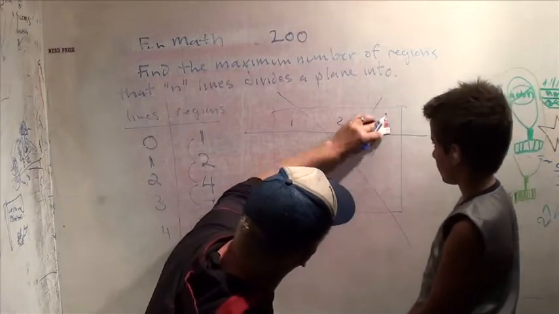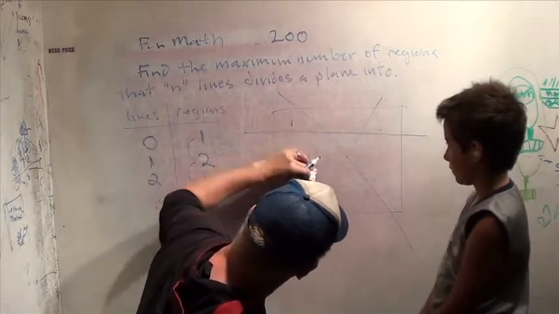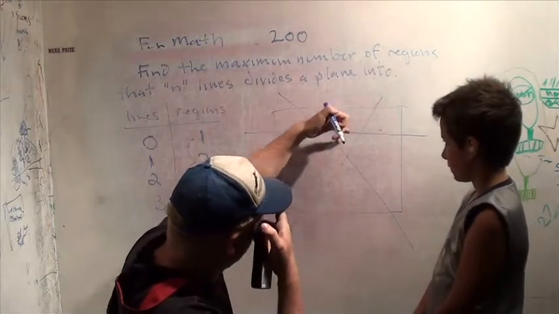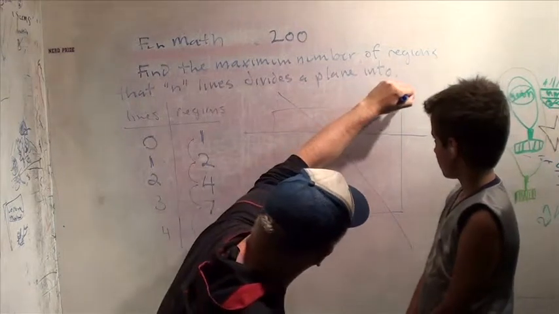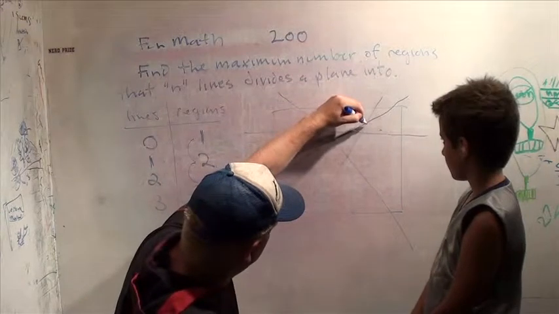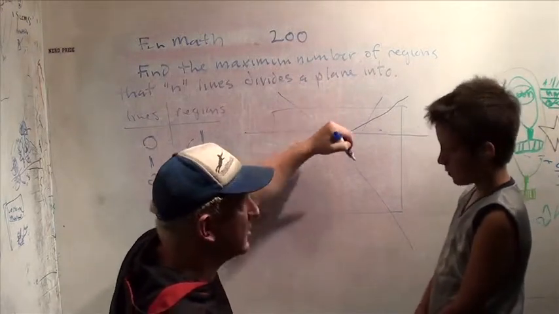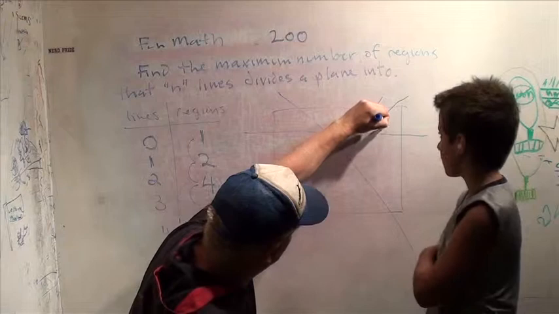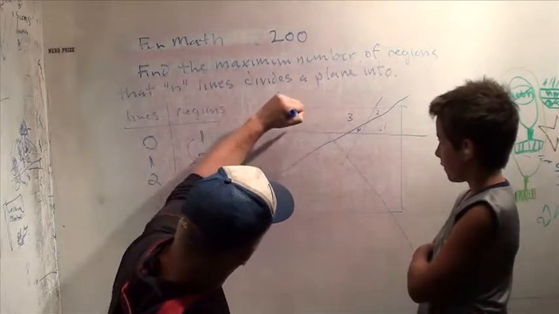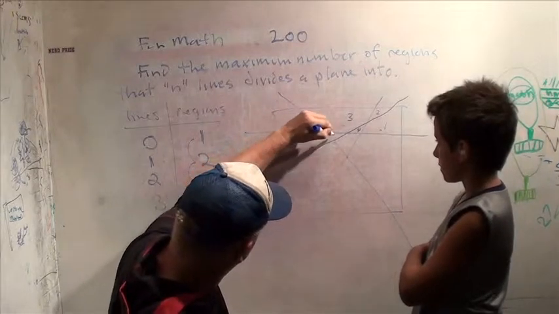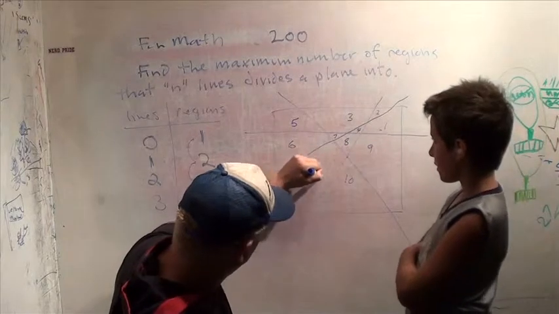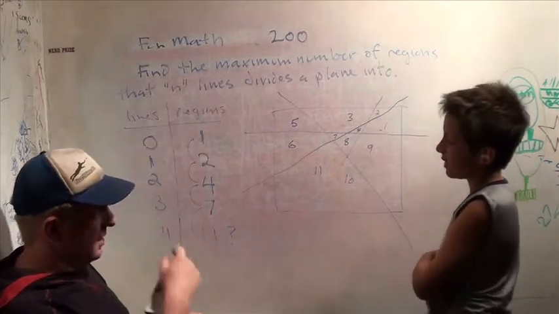Okay, let's see if we can see 11. Remember, all we want to do is make sure we hit all the lines, but we don't ever intersect all 3 lines in one point. So now I hit this line, and that line, and I never intersected all in 3 points. So ready? 1, 2, 3, 4, 5, 6, 7, 8, 9, 10, 11. Interesting. So we did get 11.